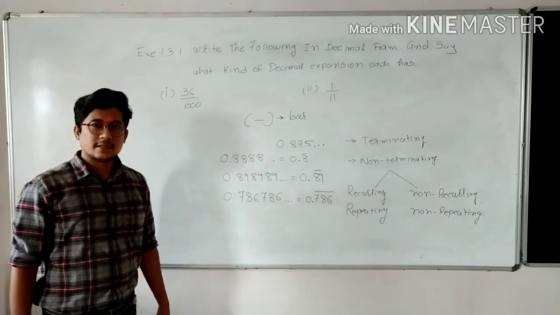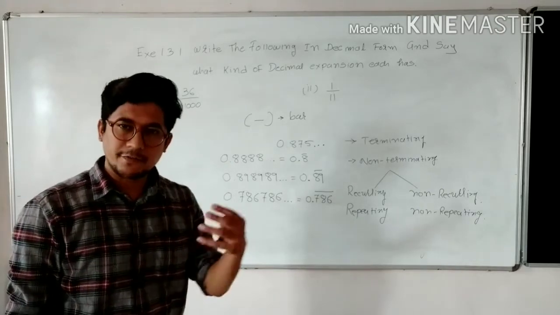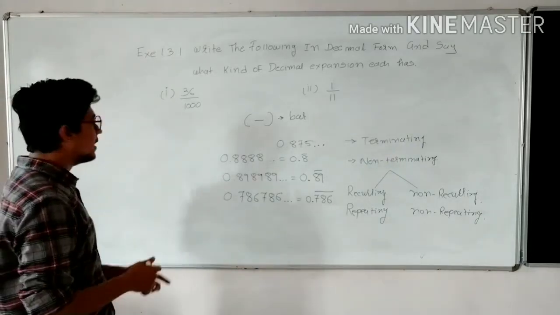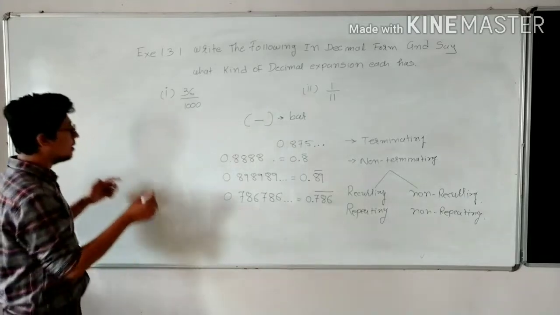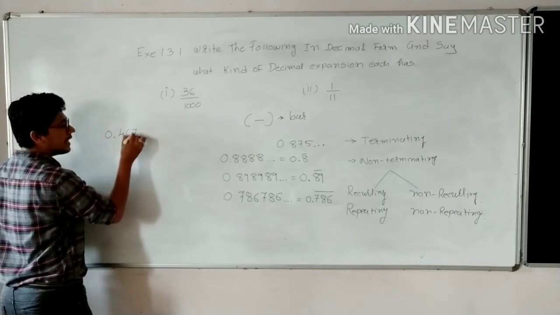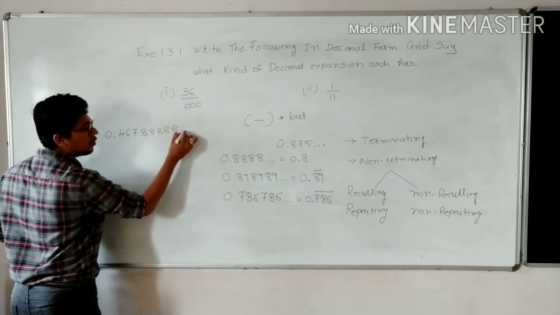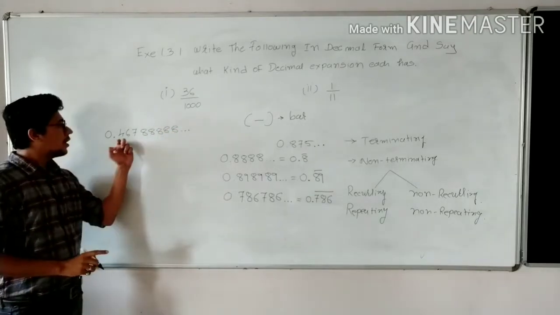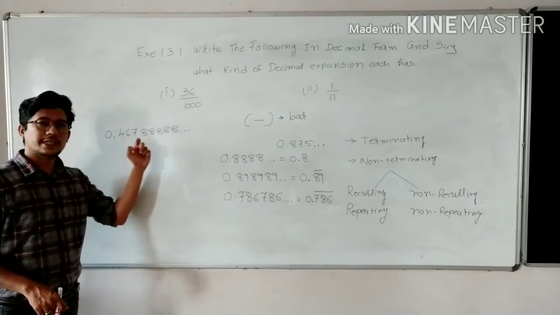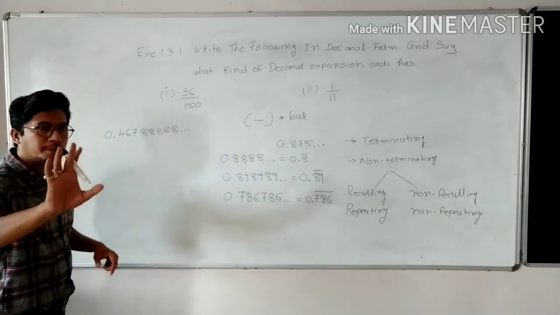One of you may ask, sir, what if for 2 decimal places we are getting different numbers, and after that we are getting a repetition? For example, I am taking one value, let me say 0.46788888. Here, as you can see, the first 3 digits are not repeating, but the fourth decimal place is repeating afterwards. So here you don't have to panic about it.